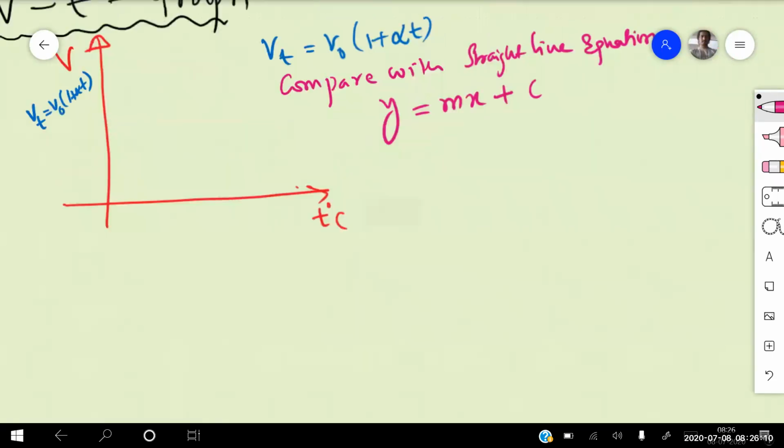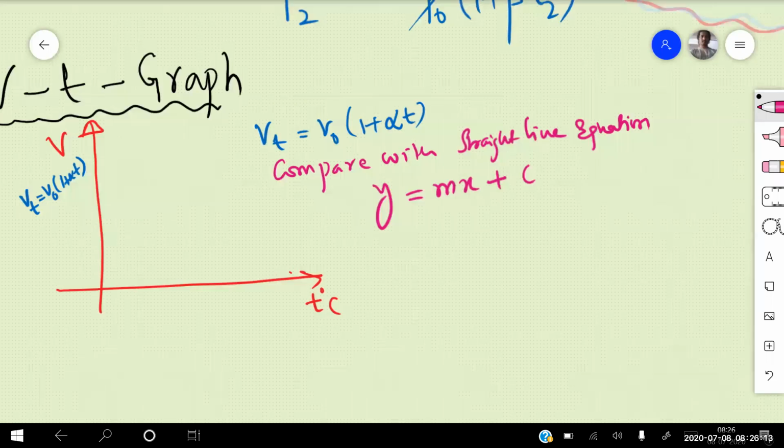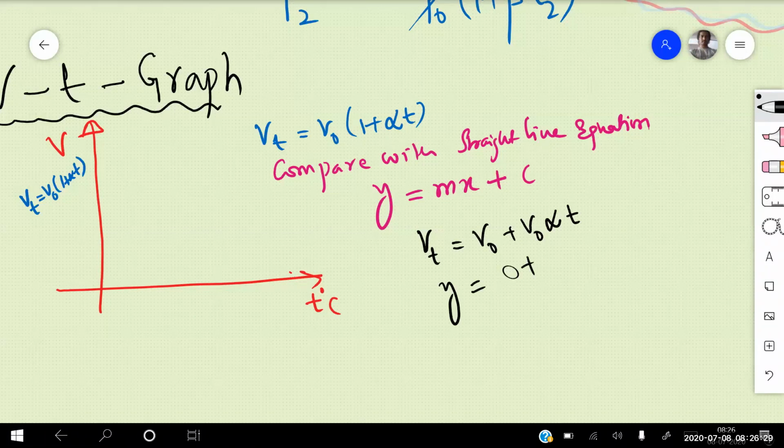Comparing with the straight line equation, V at t is equal to V naught plus V naught alpha into t. That means comparing with the straight line equation y is equal to c plus m into x, on the x-axis we are writing t, and the slope will be equal to V naught into alpha, and c will be the constant, which is nothing but V naught.